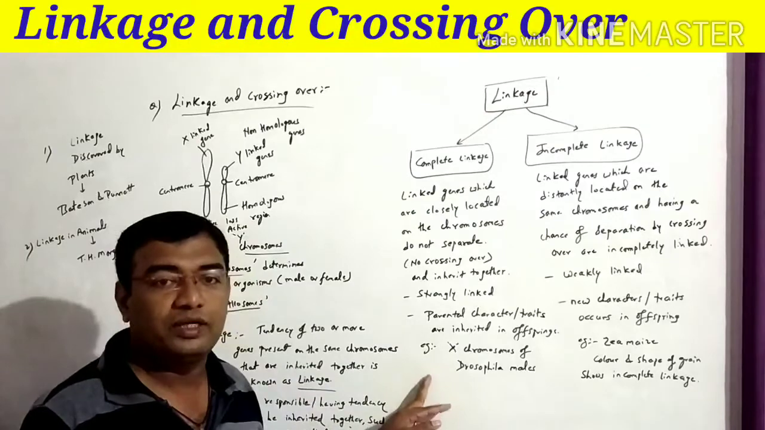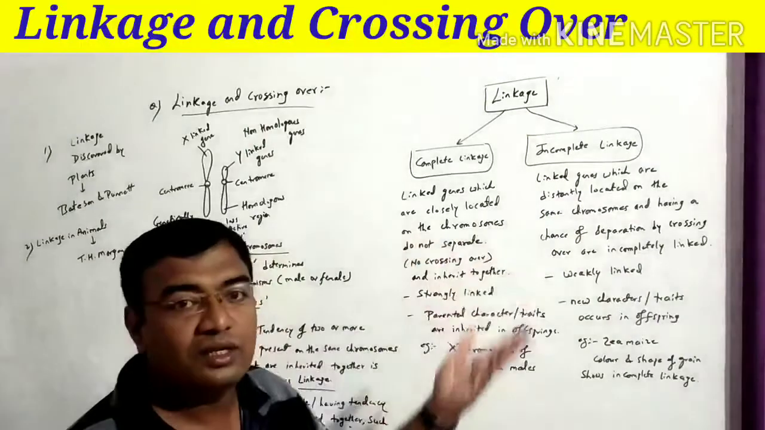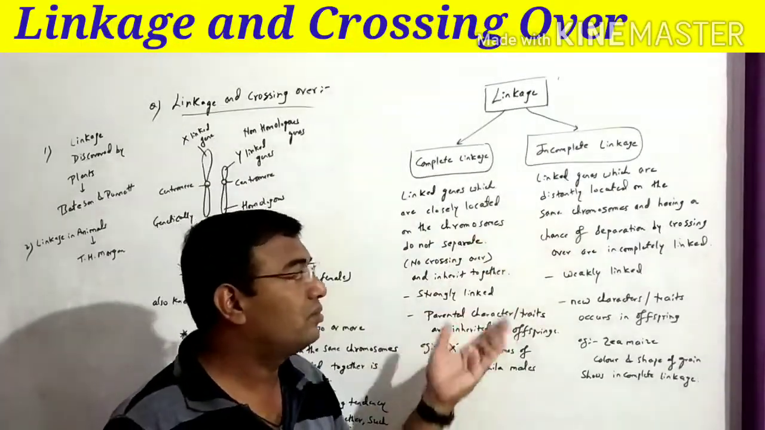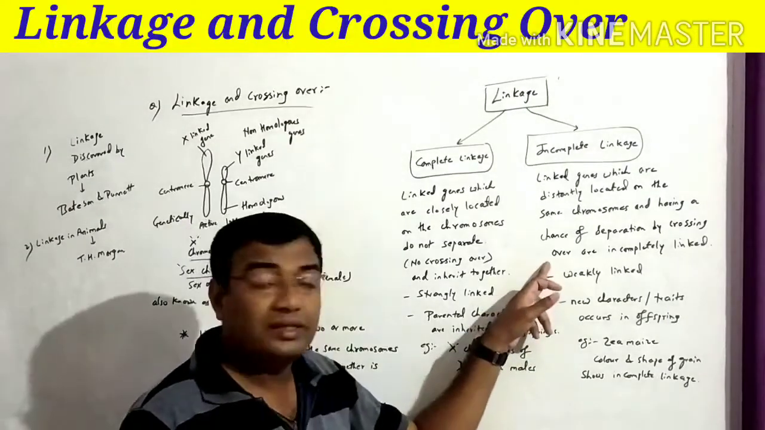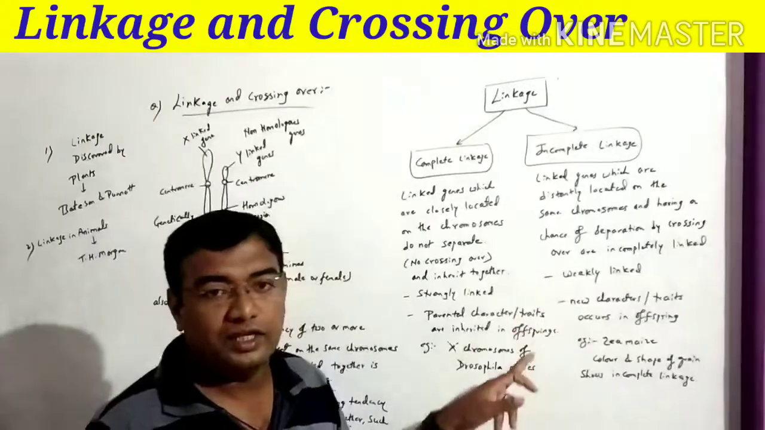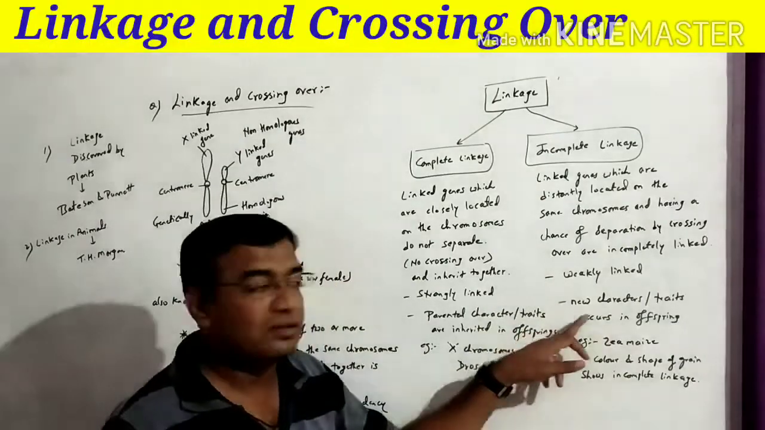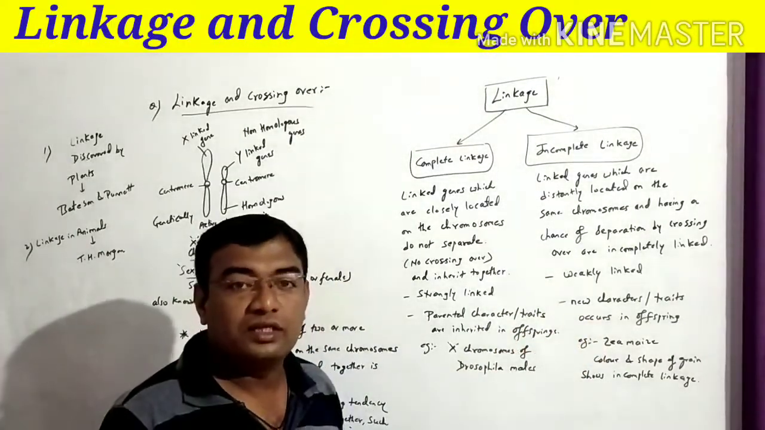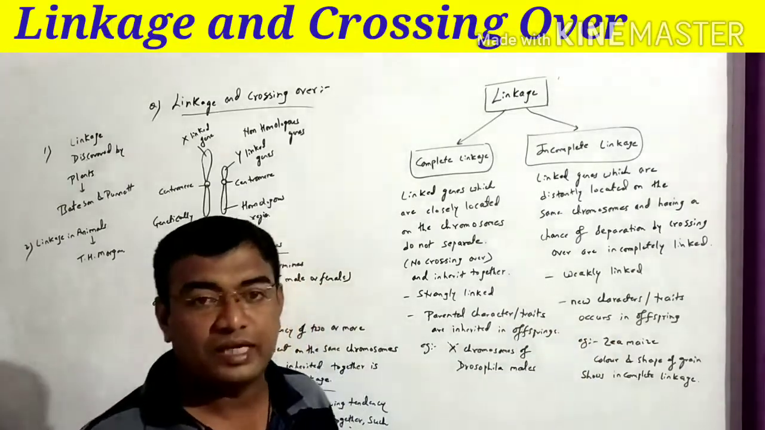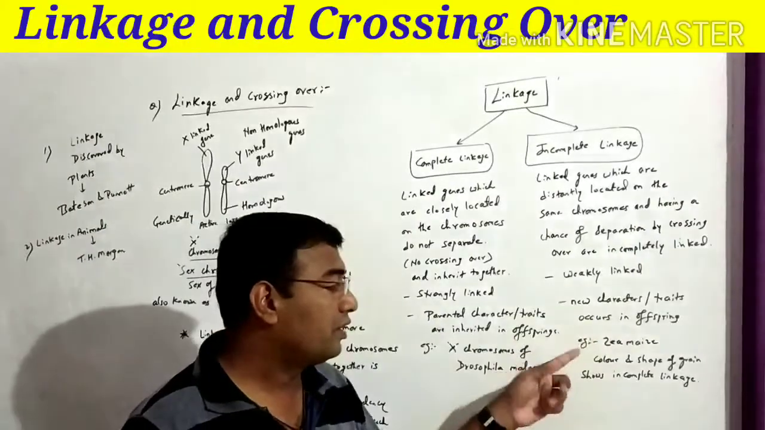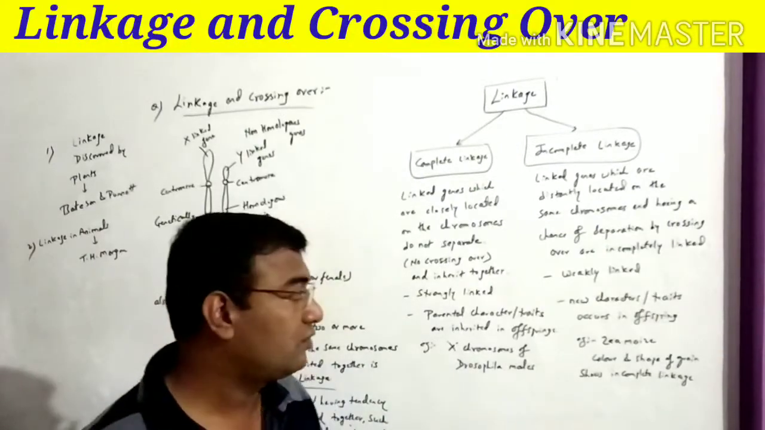An example is the X chromosome in Drosophila males. In incomplete linkage, the genes are distantly located on the same chromosome and have a chance of separation. They are incompletely linked, they are weakly linked, which means there is a chance of separation, there is a chance of crossing over. New characters or traits occur in the offspring. There is a variation which can be observed. There can be a chance of separation of the chromosomes and the chances of variation are more frequent. An example is Zea mays. The color and shape of the grain show variations. This is one of the good examples.